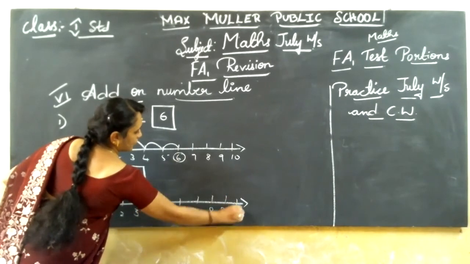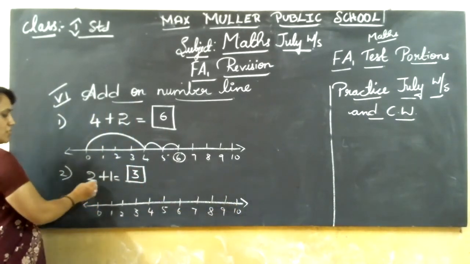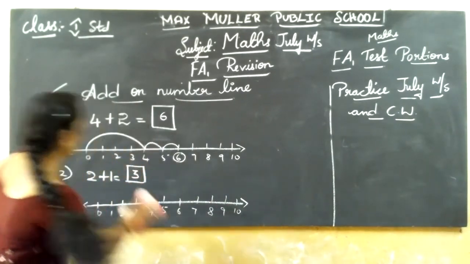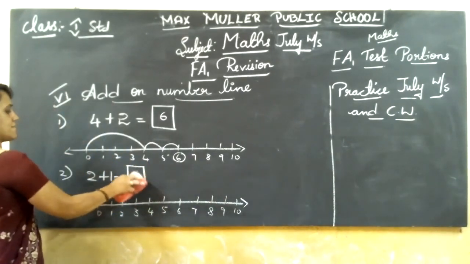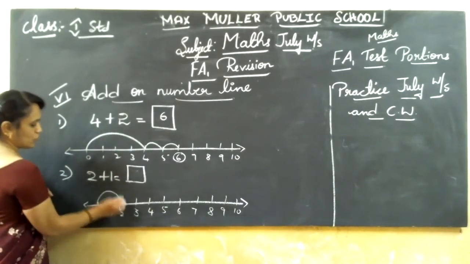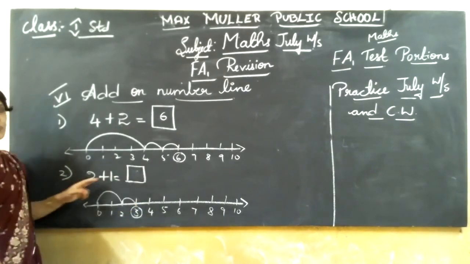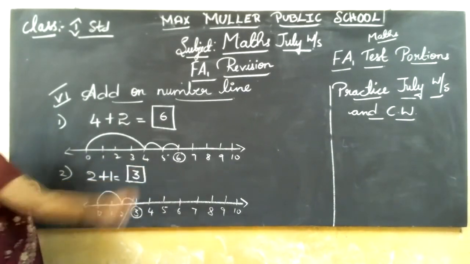So write 0 to 10 numbers. Sometimes if they print and give, just do the jumping. Isn't it? Yes. What is the first number? 2. 0 to 2. What is the second number? 1. 1 step. What is the answer? 3. 2 plus 1, answer is 3.